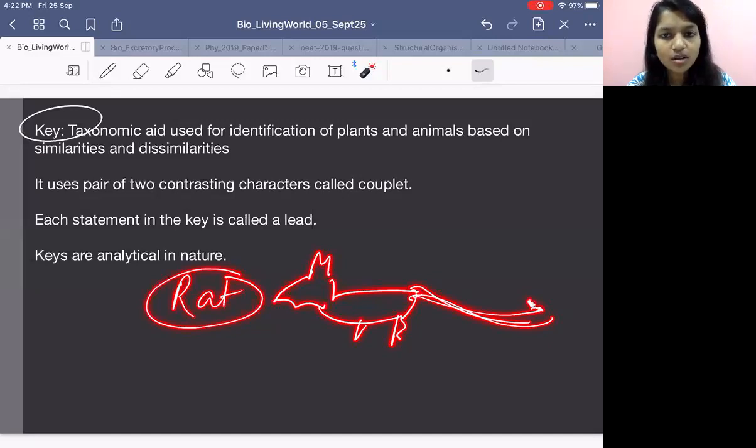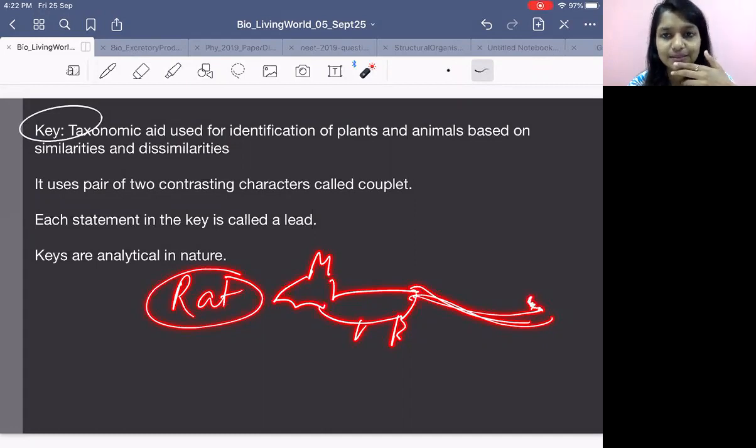So this is like a lock. You need to keep trying. What will you keep trying with? Characters, right? You will say, do they have fins? Do they have fins? What will be the answer?